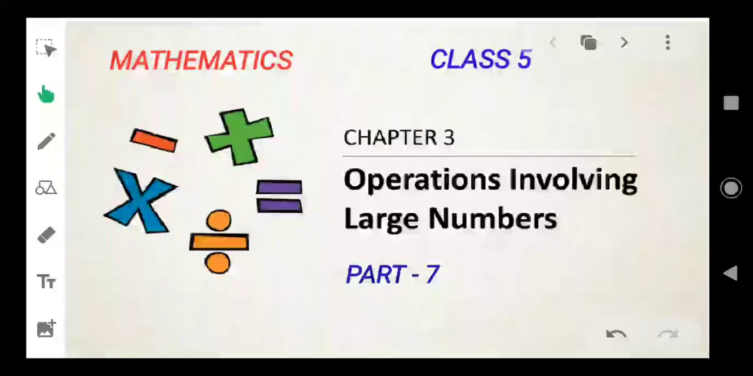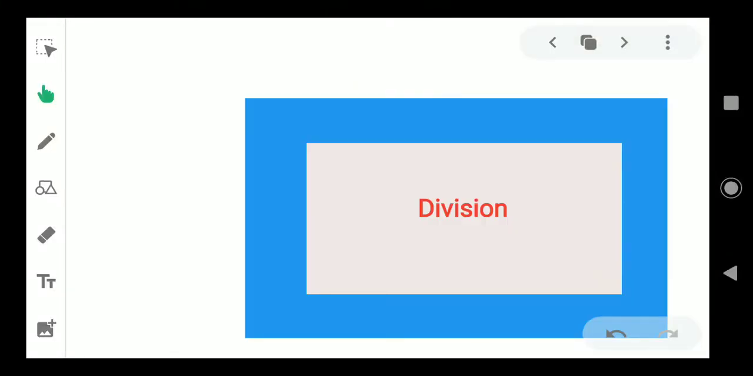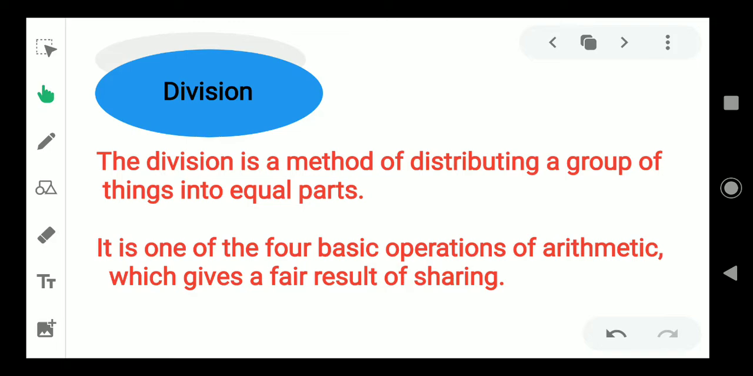Today we are continuing with chapter 3, operations involving large numbers. In this session we are going to discuss division. What is division? Division is a method of distributing a group of things into equal parts. If a set is given to you, how can you divide it into equal parts? How can you share it into equal parts? That is the meaning of division.